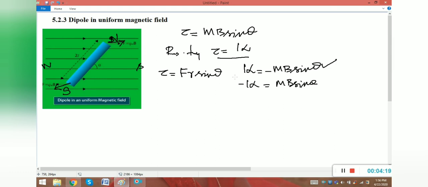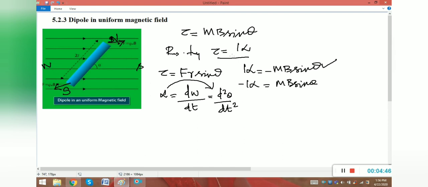I alpha is equal to minus MB sin theta. Alpha is angular acceleration. Angular acceleration is nothing but d omega by dt, right? I can write d omega by dt as d square theta by dt square. Angular velocity by time is angular displacement by time, so acceleration is d square theta by dt square.